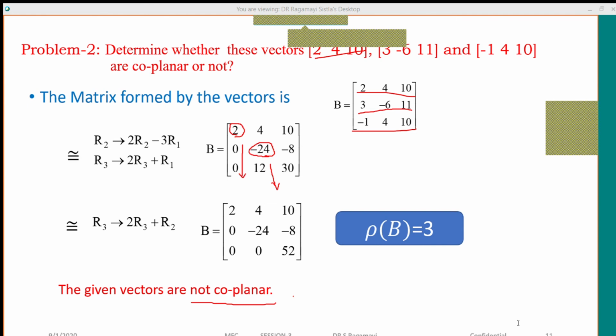Third question. Everyone ready? Determine whether these vectors are coplanar vectors or not. This is the third problem. Everyone must do it.